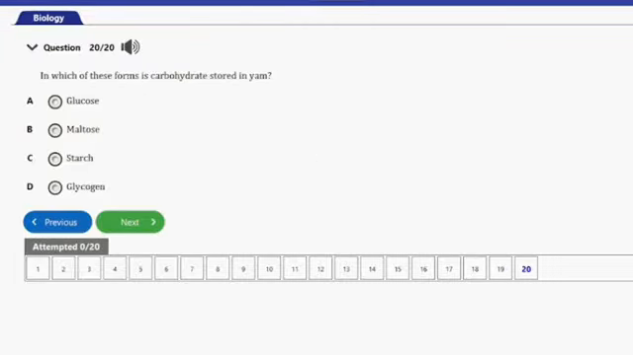That's question number 20 here. It says, in which of these forms is carbohydrate stored in yam? We have A, glucose, B, maltose, C, starch, D, glycogen. So guys, carbohydrate is stored in yam as starch, and that's option C here.